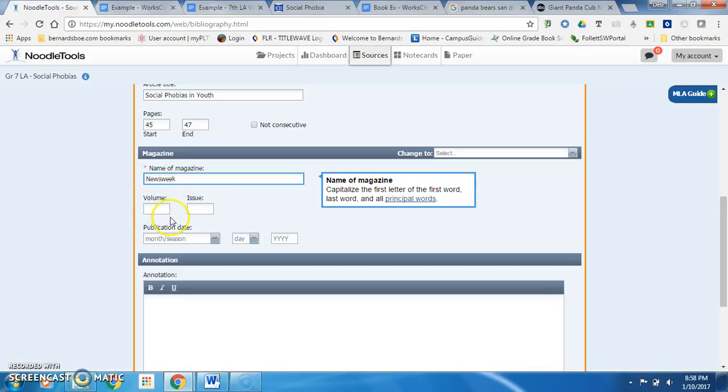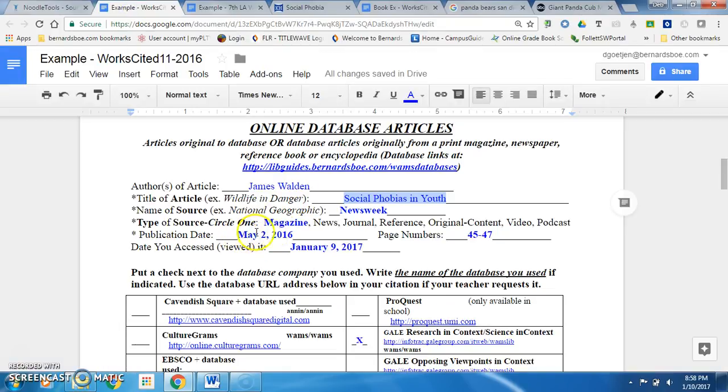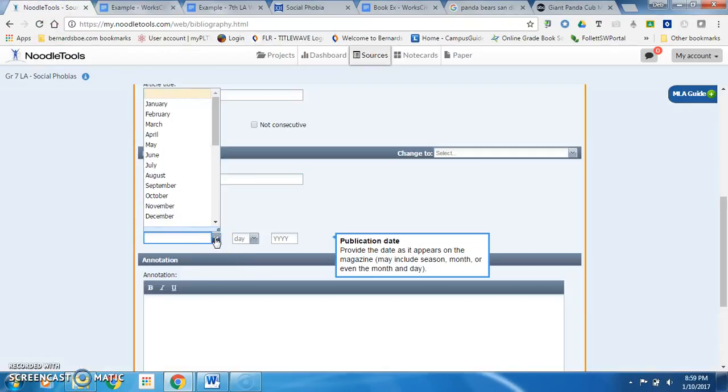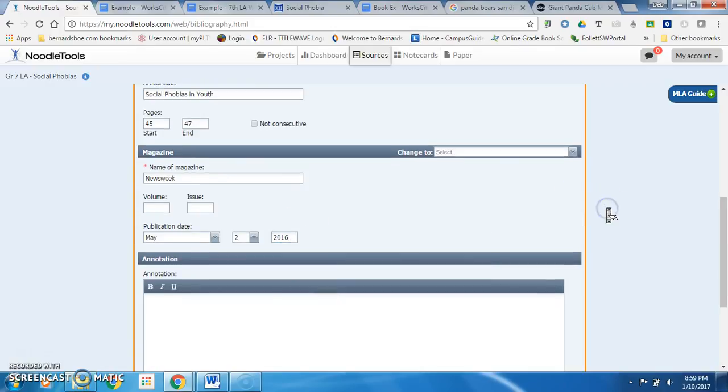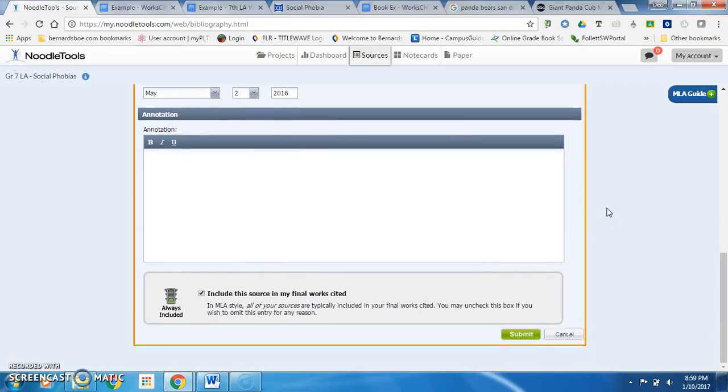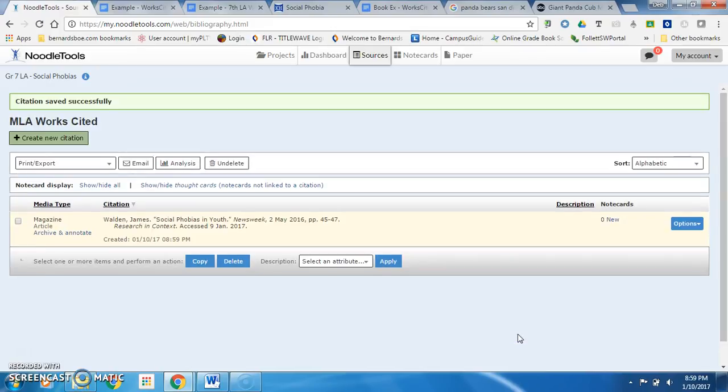I don't have a volume or an issue, but I do have a publication date. Let's see what I had. May 2nd, 2016. So I will click the drop down, May 2nd, 2016. And now I'm done. I filled in all the fields I needed to cite this database article, and I can now click the green Submit button, and that will save this citation on the MLA Works Cited screen, and you can now see it here in MLA format.